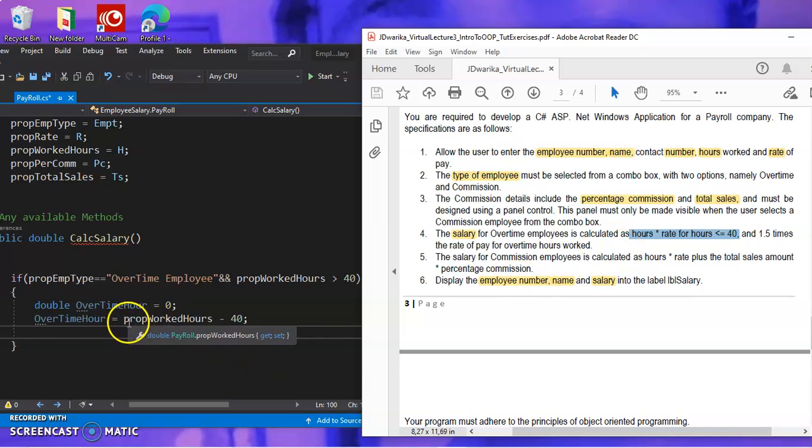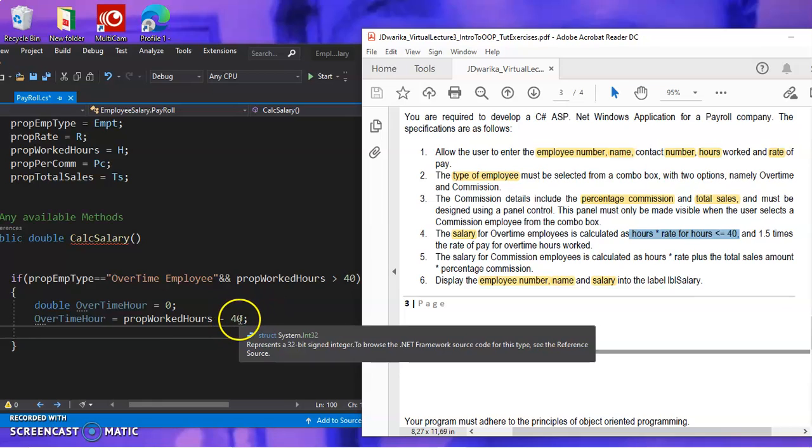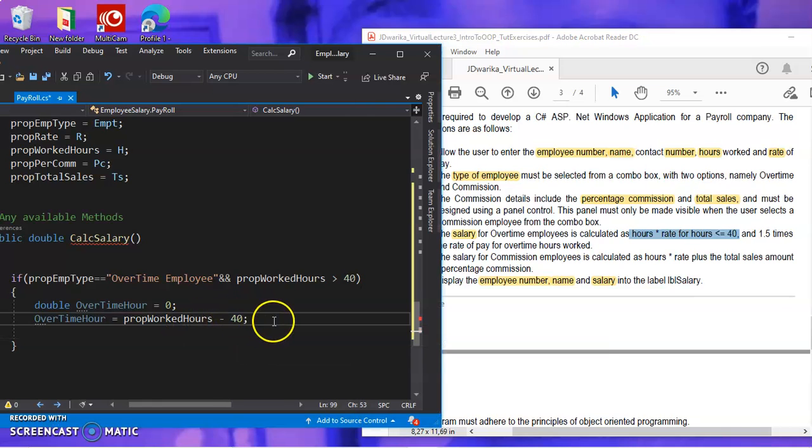That's why I said prop worked hours. Let's say maybe you worked 50 hours and then minus the normal hours at work of 40, the overtime should be 50 minus 40, which is 10. Yes, so now our condition changes, we can no longer use less than or equal to 40 because it will confuse us. So now it becomes simple like this, so that we can calculate and get the overtime hours worked. Okay, now that we can calculate this, we can make our method or our calculations to get